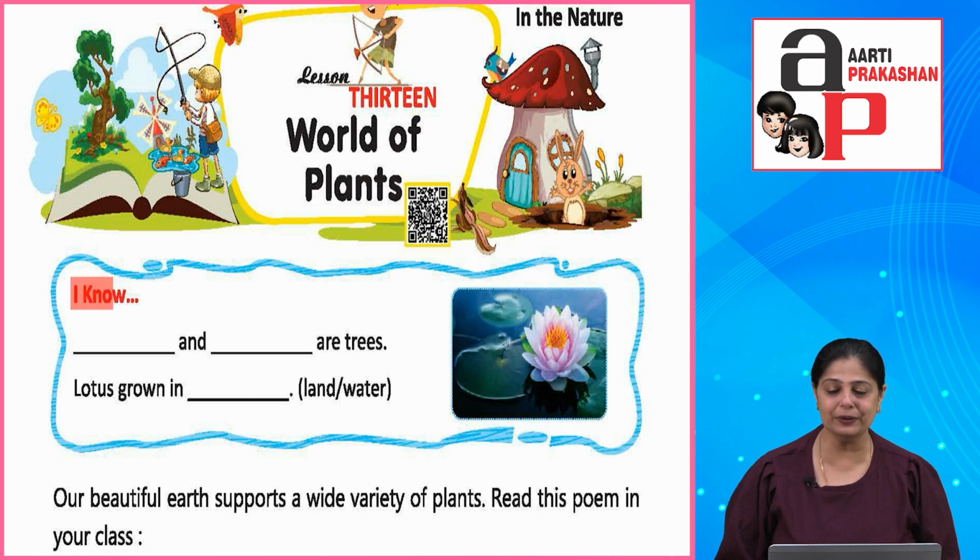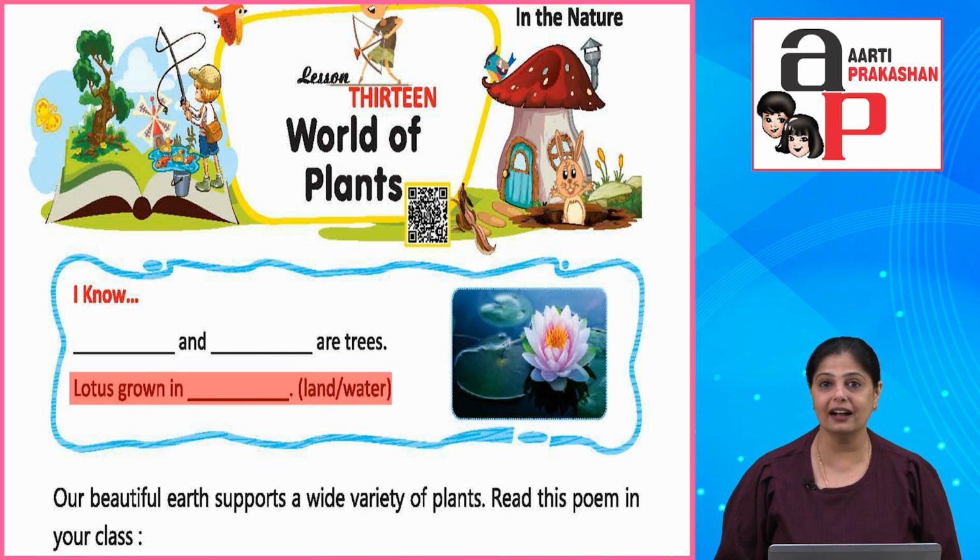Alright, so I know dash and dash are trees. So you have to write the name of the trees that you know. I can talk about a mango tree or a banyan tree that I know. Okay, now lotus grows in land or water. I know the answer. I can look at the picture also. It is water, and lotus is our national flower.